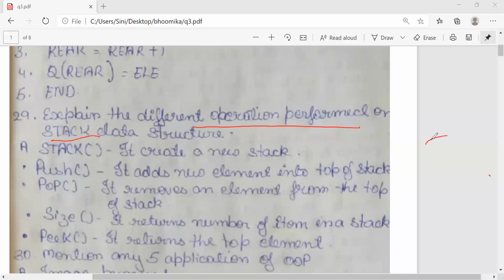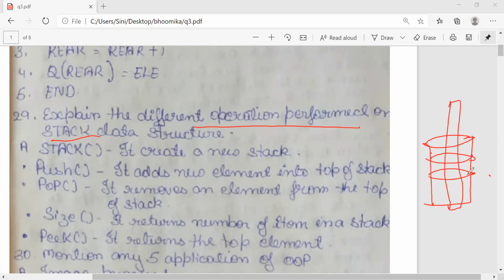So we all had a CD player at home. So let's consider a CD rack is there. What is it? CD rack. This is my CD rack. Okay. So I can place what? I can place CDs fully, up to this. Till this I can place. Above this, can I place a CD? No, I cannot place a CD above this.